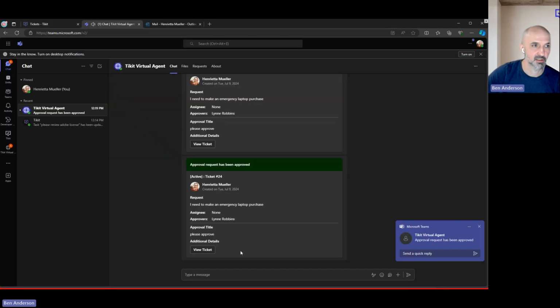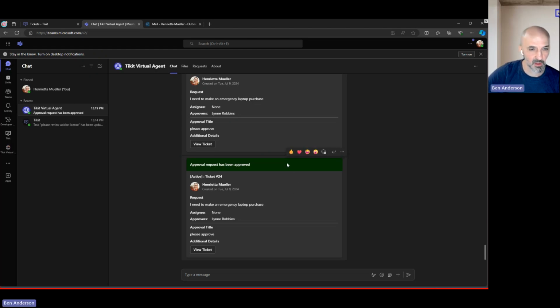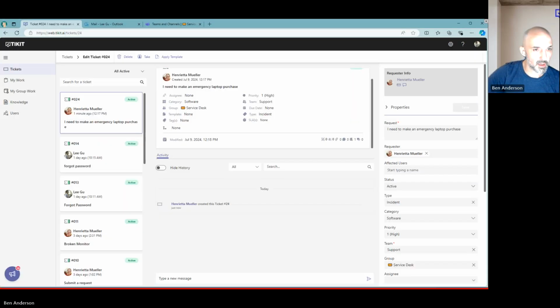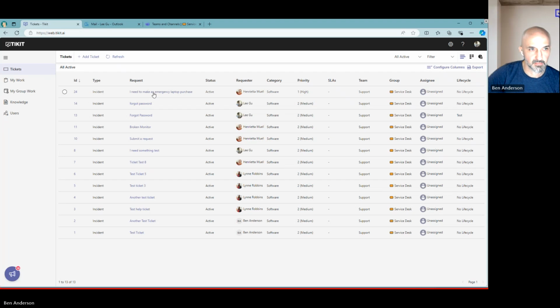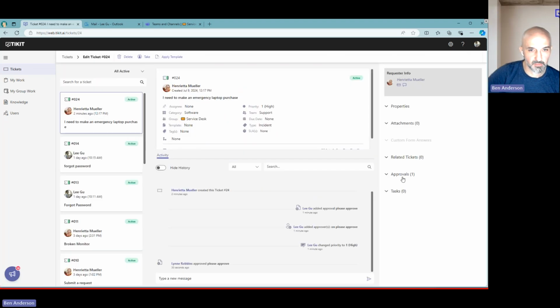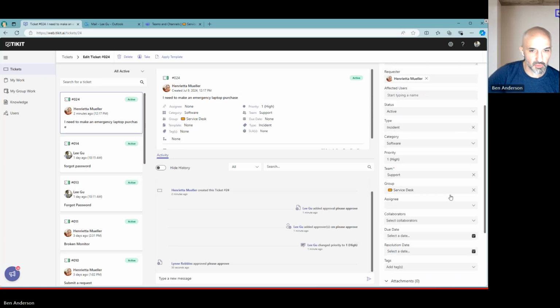And if we switch back to Henrietta, we will see a notification that her approval request was approved. So that might be enough. At this point, Henrietta could go and make that purchase before the ticket gets closed out entirely. But in which case, switch back to Lee. On the ticket, we can see that it has been approved, and we could go ahead and do what we need to do to close out this ticket.